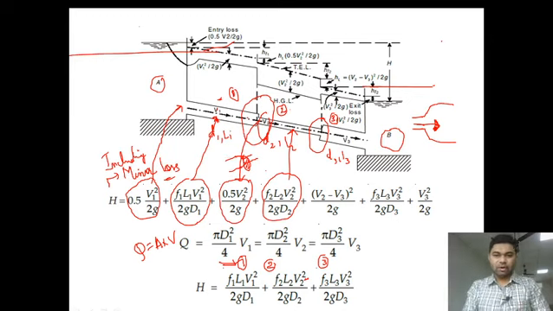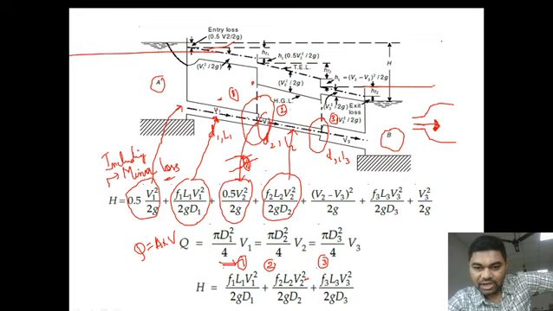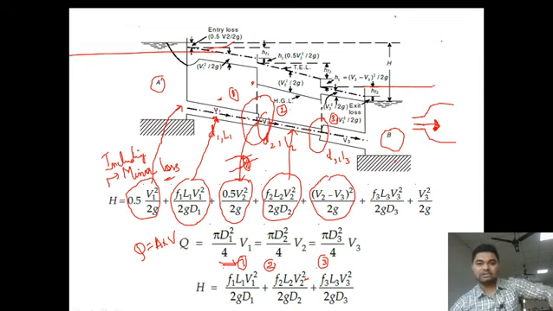If the sudden enlargement was occurring from pipe 1 to pipe 2, then the formula would be V1 minus V2. So this V2 minus V3 is about the sudden enlargement occurring at the section where the fluid is transferring from pipe 2 to pipe 3. This is the minor loss due to sudden enlargement, (V2 minus V3) whole square by 2g.